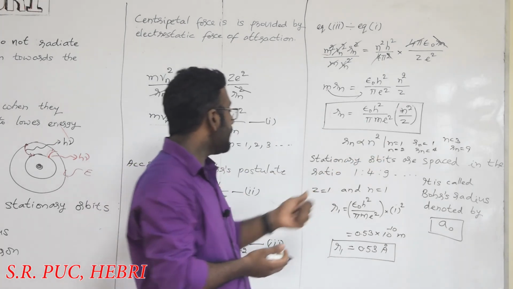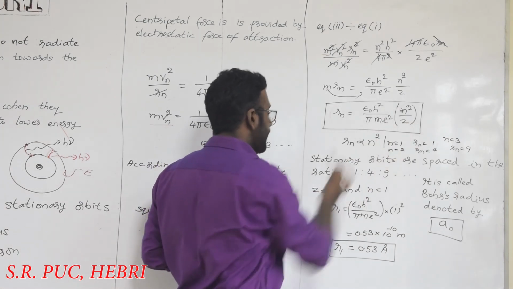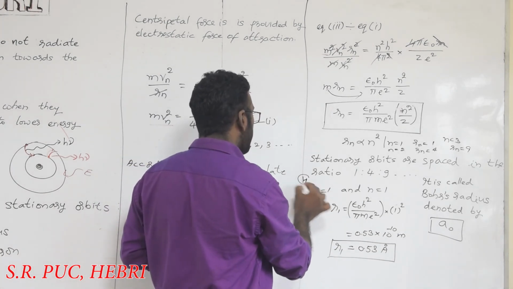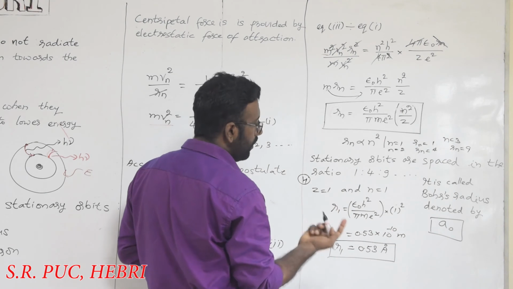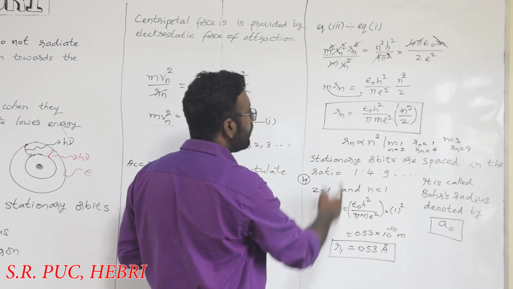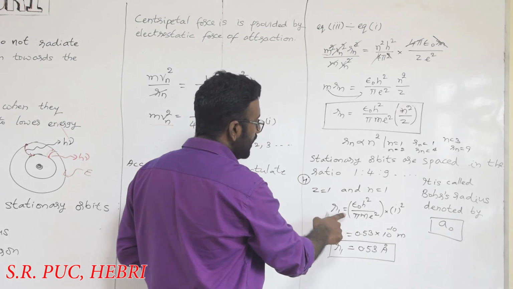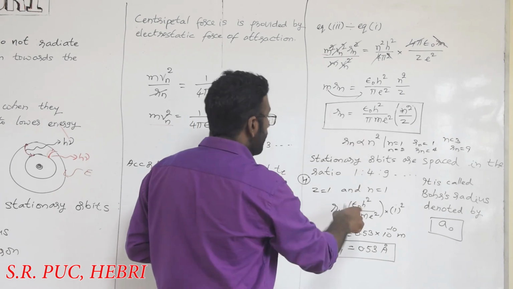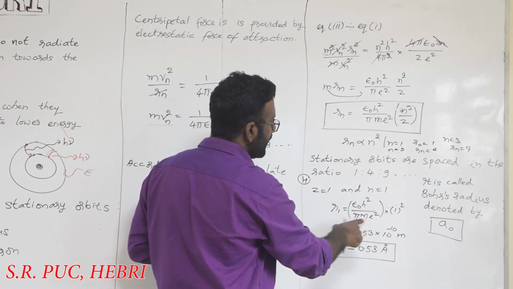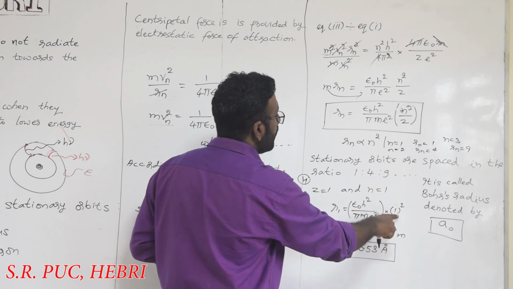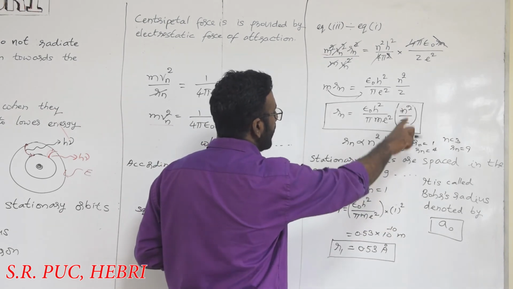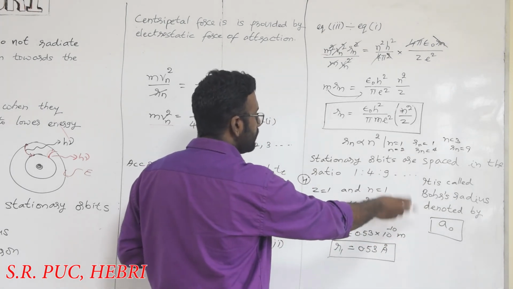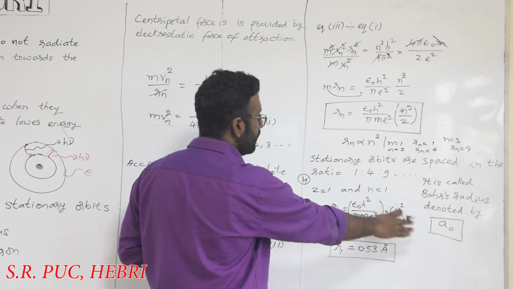Now I am considering hydrogen. Hydrogen has atomic number 1 and n is 1. So if I substitute the values in this equation, R1 is equal to epsilon naught h square divided by pi m e square into 1 square. It is 1 by 1 over here, so it doesn't have any effect, as the value will be the same, and we will discard it.